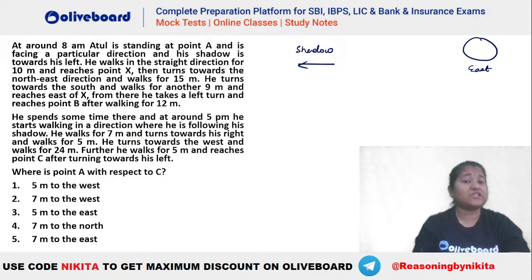Now it depends which direction you are facing, right? Let's say you are facing north, then the shadow will be towards your left hand side. Because if you are looking north, where is the shadow? The shadow is in the west. So you can see west is towards your left hand side, so that means when you are facing the north, the shadow is towards your left hand side.